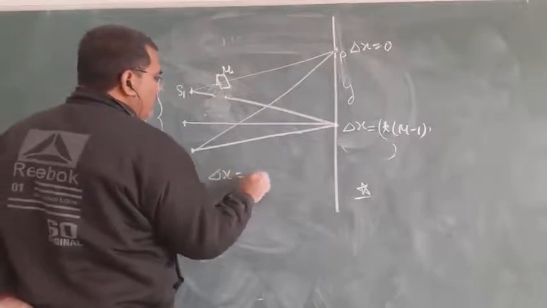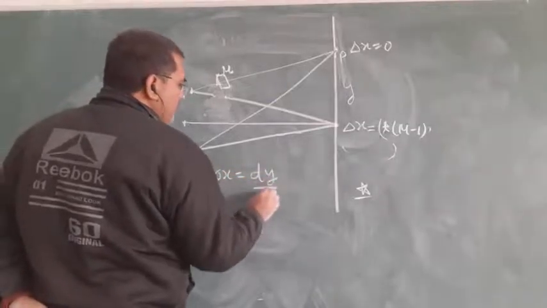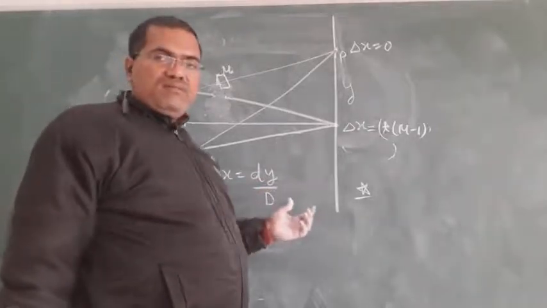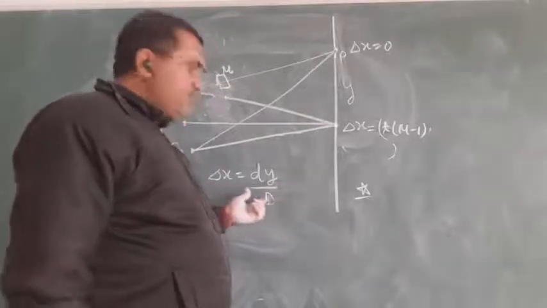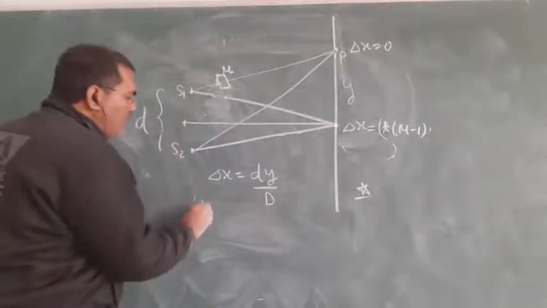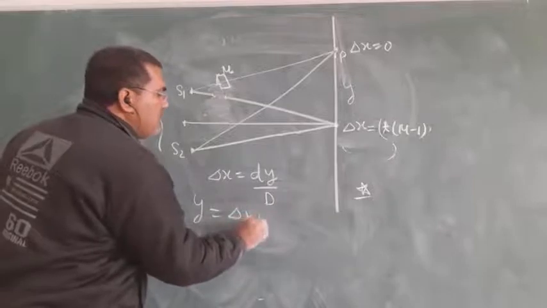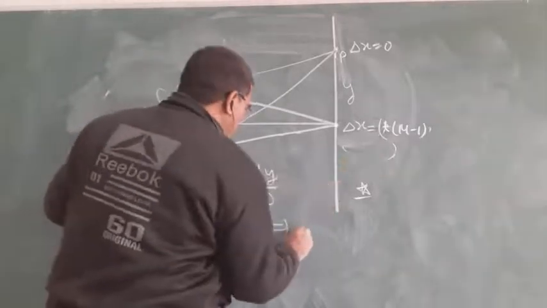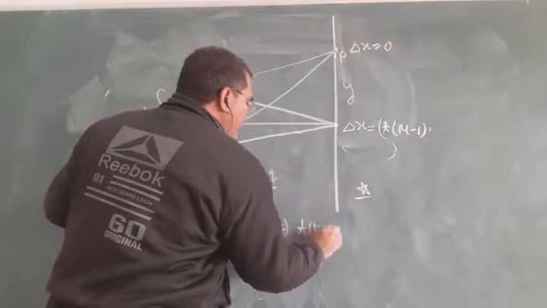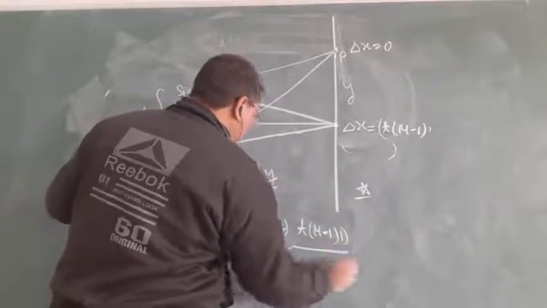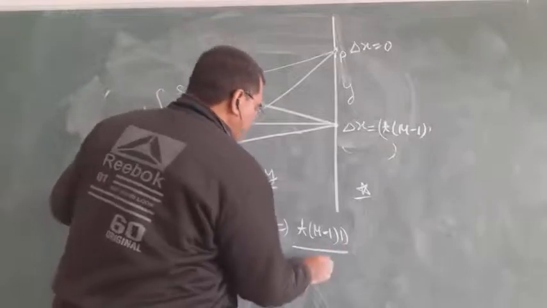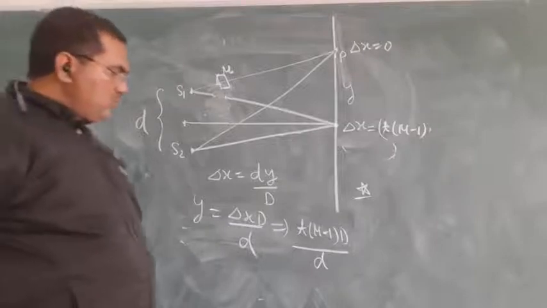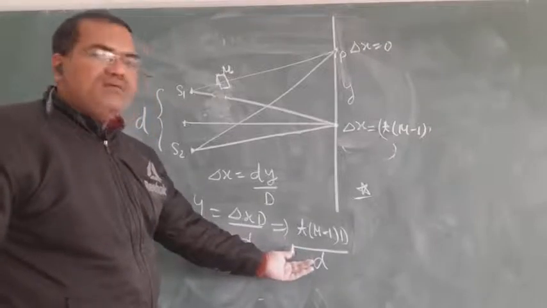delta x equals d y by D. Do you know that? There are two assumptions involved in this equation. So y will be delta x D by d. So what is delta x here? It is t(mu minus 1) into D by d. So this is the shifting of the central maxima.